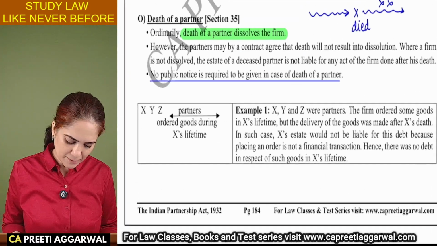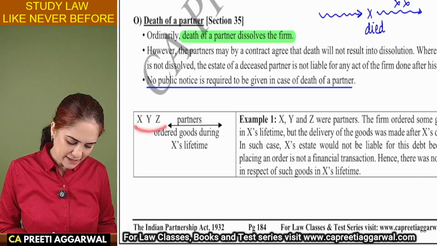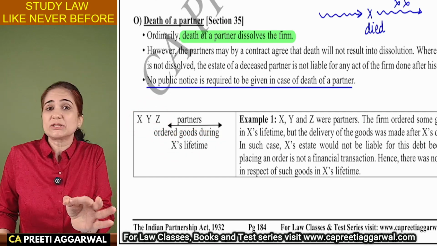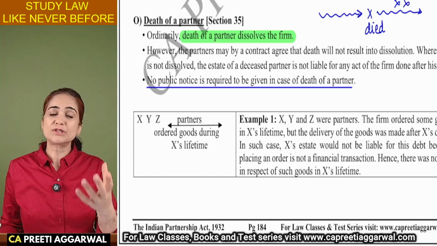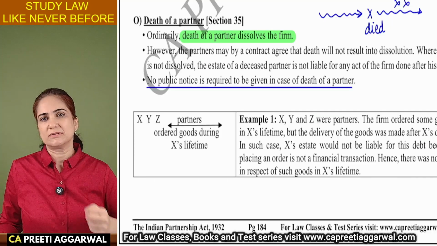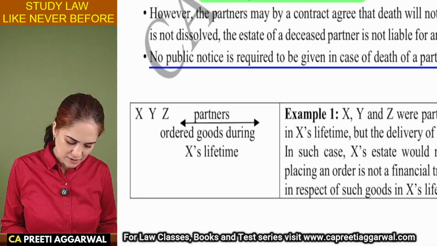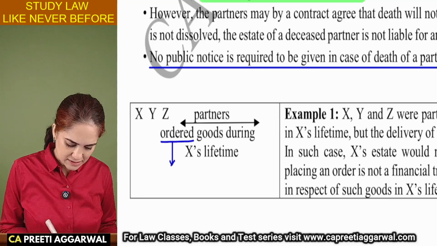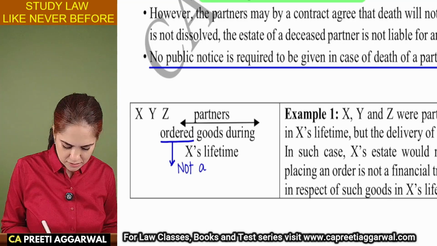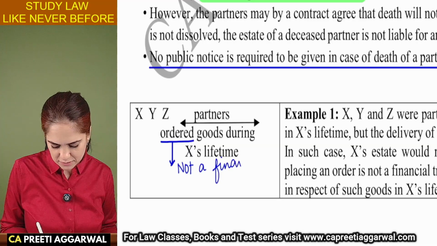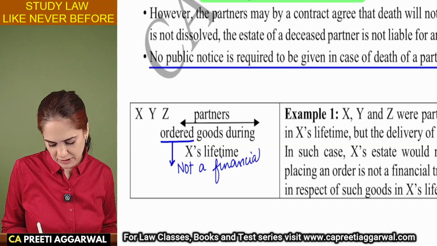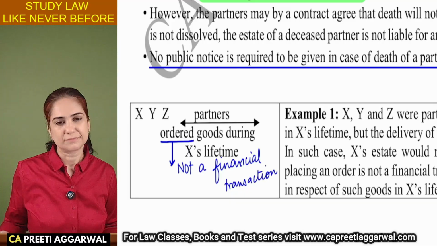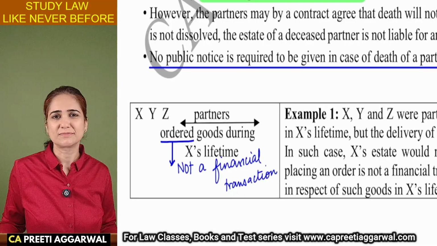This is one very good example. XYZ had ordered goods during X's lifetime. The order was placed, but the goods were received after he died. Law says only an order was placed. It's not a financial transaction.